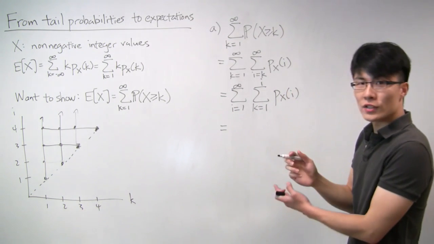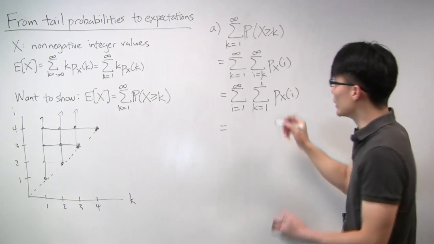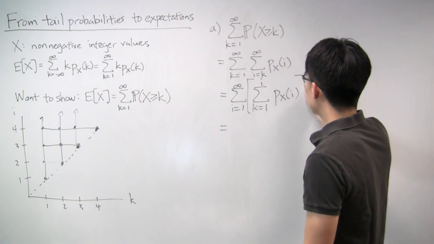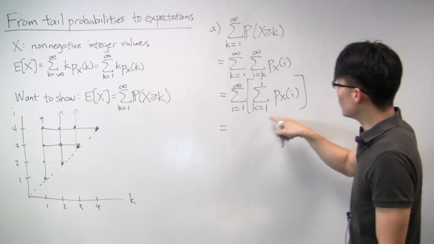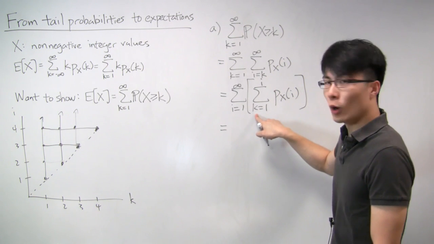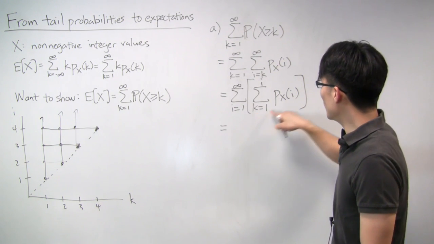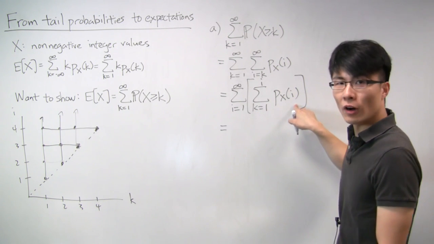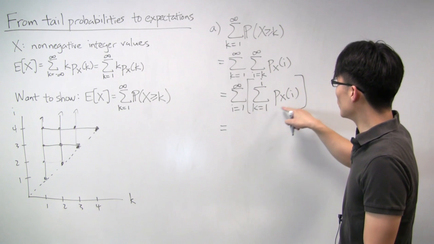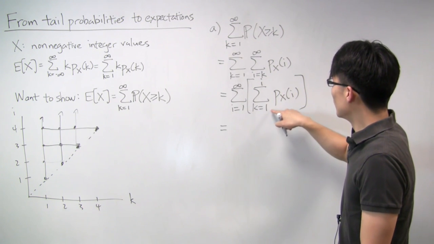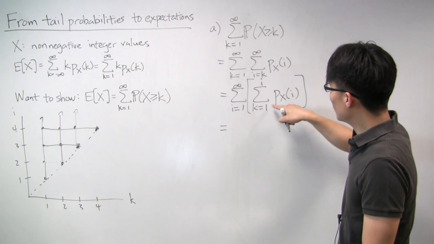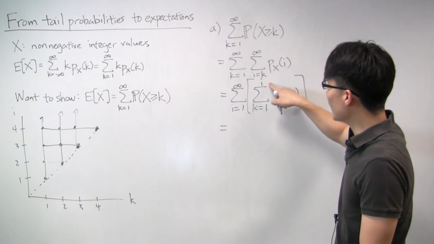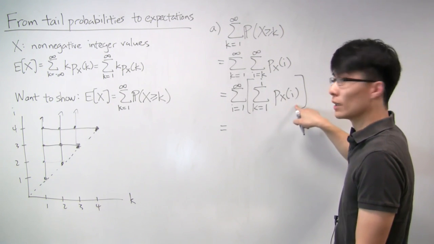Now we've interchanged the summation, and it turns out that this helps, because we can now simplify this inner summation. The thing that you're summing over is k, but what you're summing doesn't involve k at all. So you're just summing lots of copies of the same value. In particular, you're summing from k equals 1 to i, so you have i copies of the same thing.